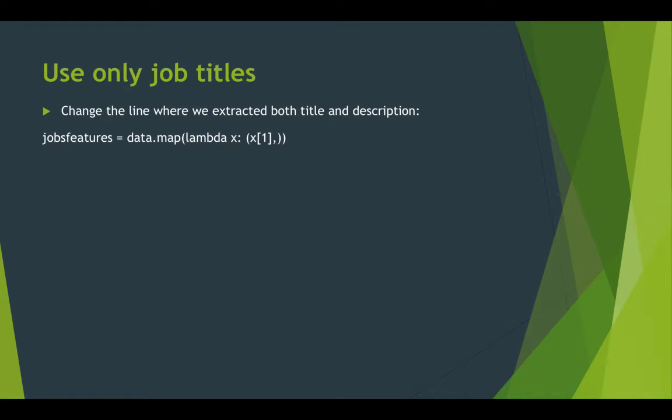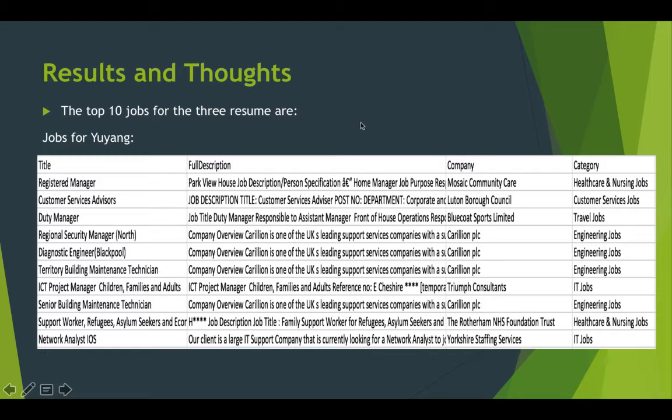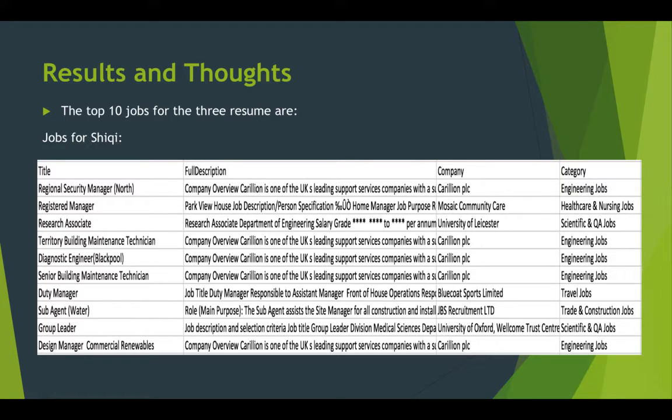Okay. So, and if you want to match the jobs, use only job titles without the job description, then we just need to modify one line of the code, which is here. Instead of x1 plus x2, we just need x1, which is the job title. Then these are the results. So we output the job IDs and we look at Excel file. These are the top 10 jobs for Qingtian. These are the 10 best jobs for Yang. And these are for Shiqi.